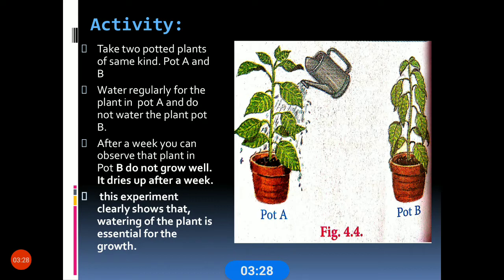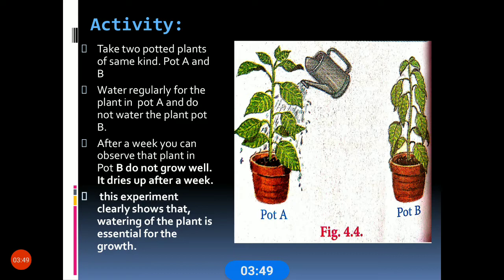After a week, you can observe that the plant in pot B does not grow well. It dries up after a week. Children, pot A we watered regularly, so it has grown well. But pot B we have not watered, and it is almost going to dry up.